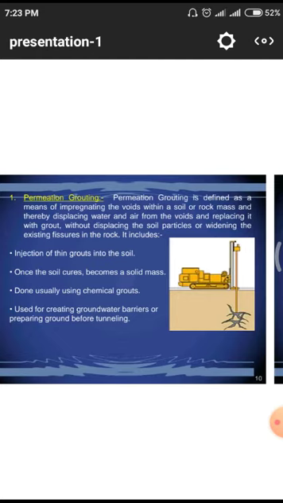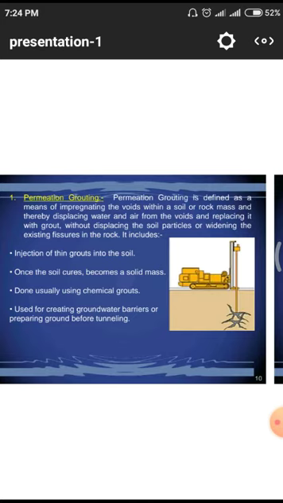Due to those settlements, the top level of the road will sink down, and we have to face some sinks formed in the ground. So that is the cause we have to observe. What is the cause? Below the ground level, we have some quantities of voids. Due to those voids, we face zigzag patterns on the roads. We have to avoid those zigzag patterns by simply using this kind of grouting technique in the soil.